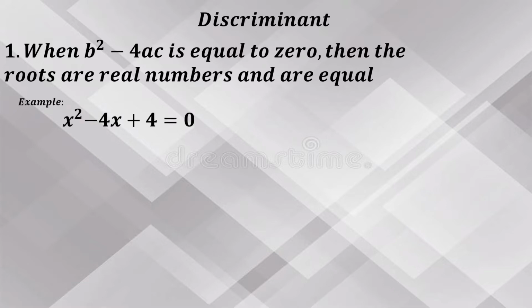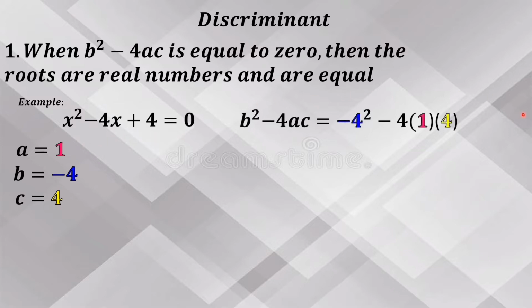Example, x squared minus 4x plus 4 equals 0. First, identify the value of a, b, c. A equals 1, b equals negative 4, and c equals positive 4. Next, substitute this to discriminant formula. B squared minus 4ac equals negative 4 squared minus 4 times 1 times 4. Simplify, negative 4 squared equals positive 16. Negative 4 times positive 1 is negative 4 times positive 4 equals negative 16. Negative 16 minus 16 equals 0.